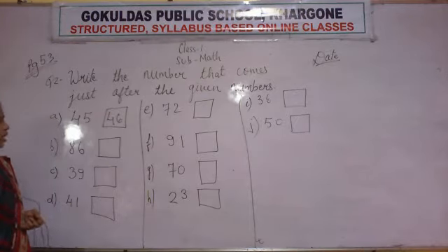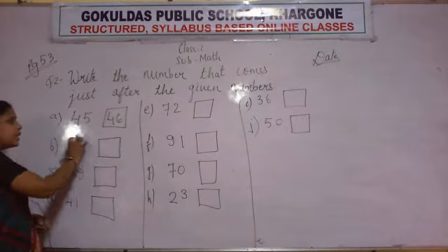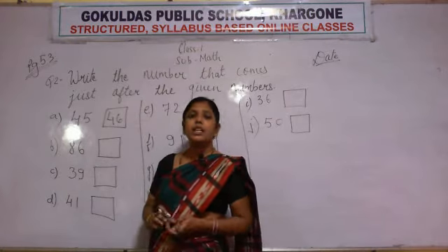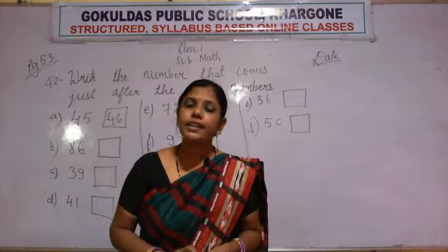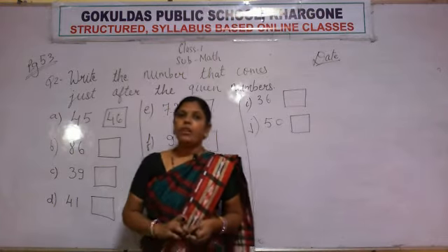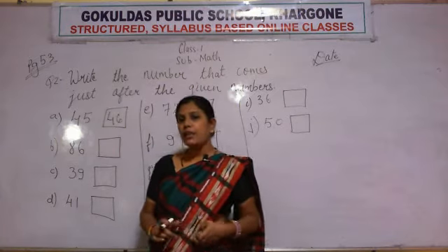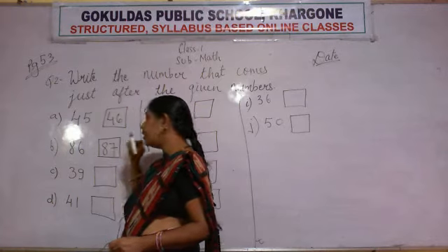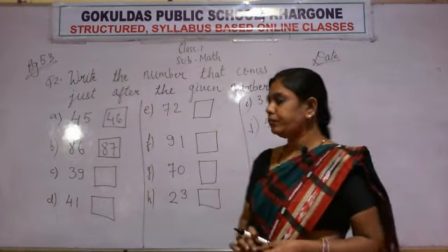Written? Very good. Now see what is the next number given. The next number is 8, 6, 86. Now the number that comes after 86 will be 8, 7, 87. So write 87 in the box.